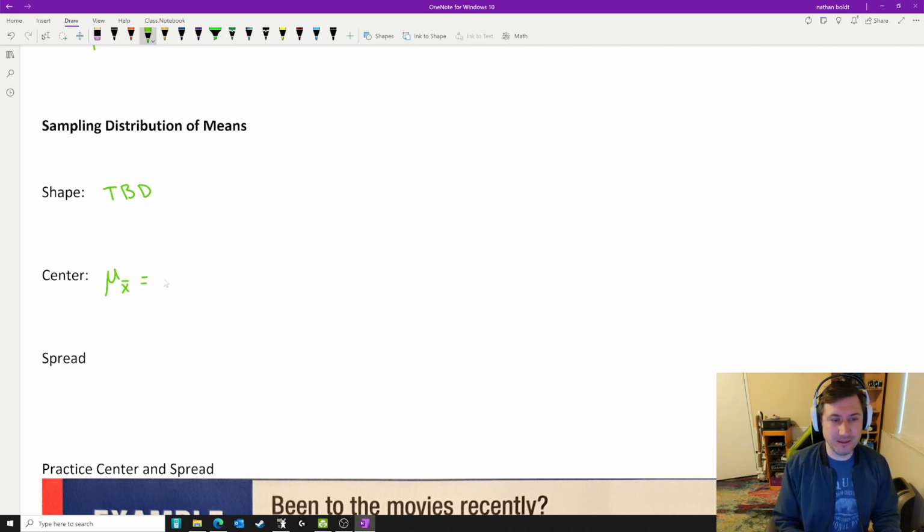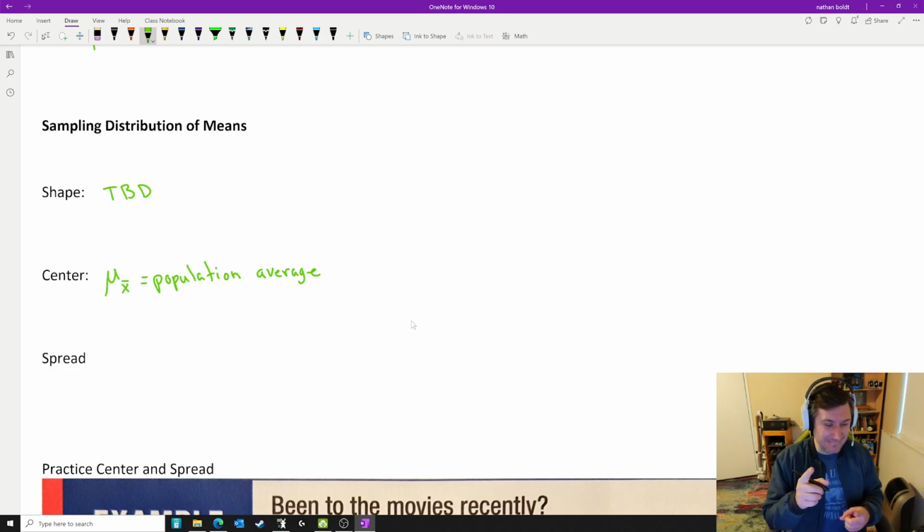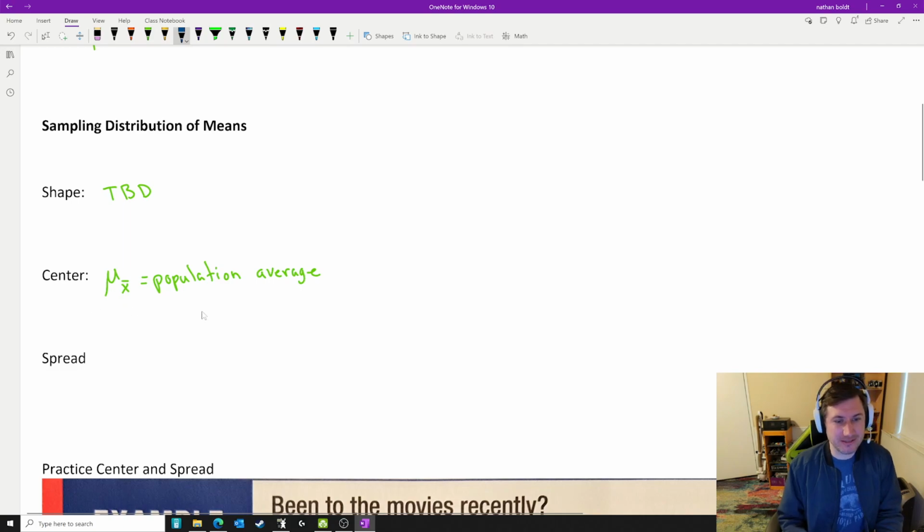Well, that will be the population average, the true average, the parameter, because averages are unbiased. Remember, averages are unbiased estimators. And so, yes, the center of the sampling distribution will in fact be the population average.